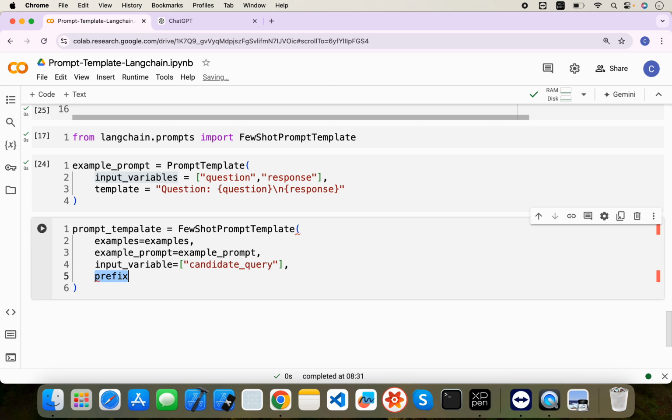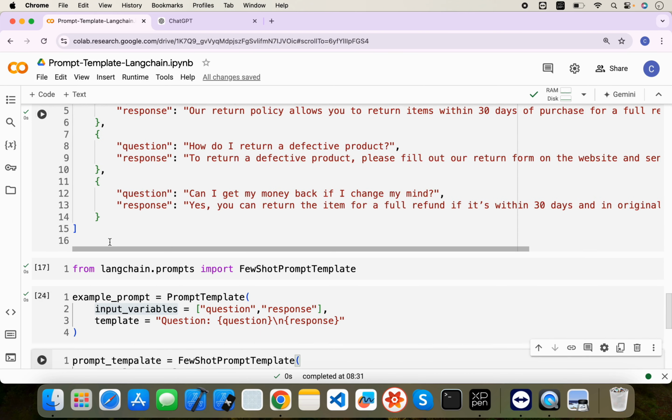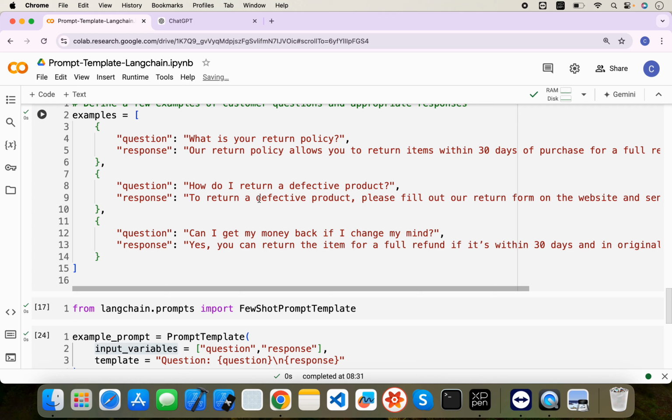Let's say prefix will be, let me write, here are some examples of customer inquiry about returns. Okay, let's write slash n. So these are the questions related to a return. Okay, product returns.